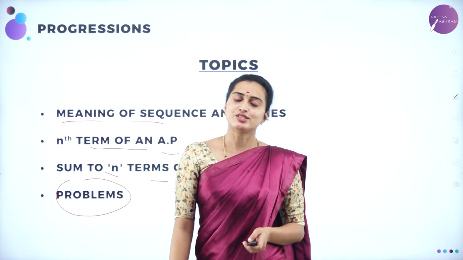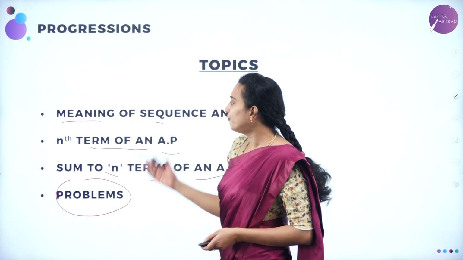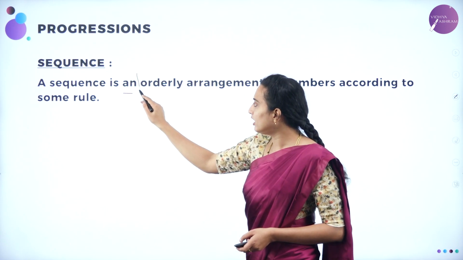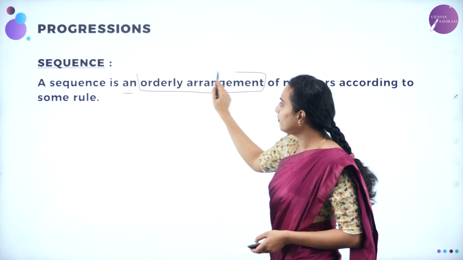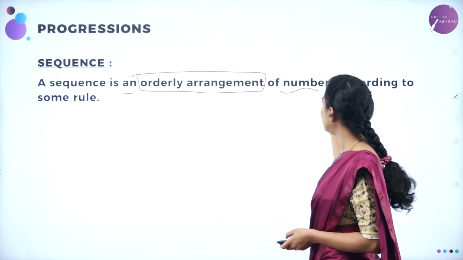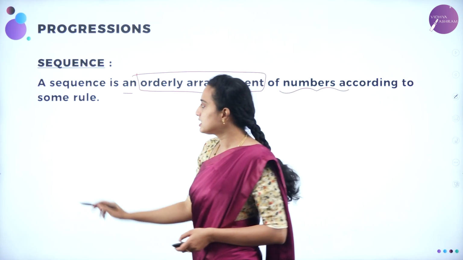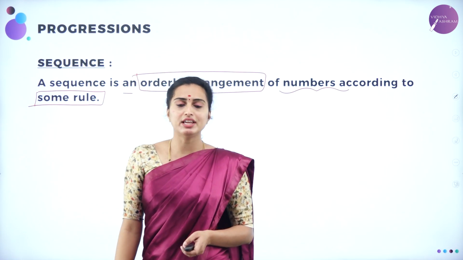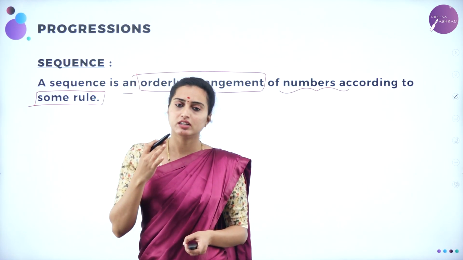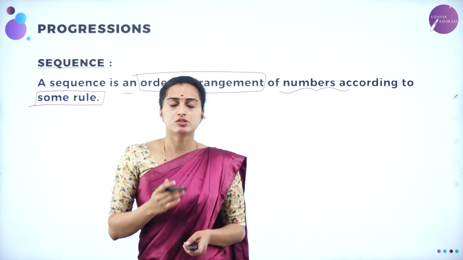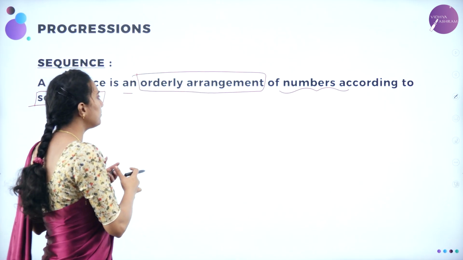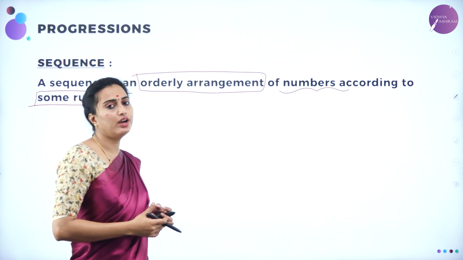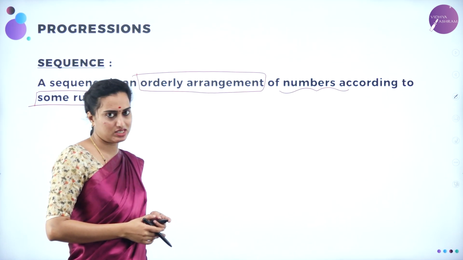Okay. So here let us move on to what do you mean by a sequence. A sequence is an orderly arrangement of numbers or the elements you are going to have according to some rule. So according to some rule, we are going to arrange the elements or terms. The orderly arrangement of numbers or terms, we are going to call that one as a sequence.